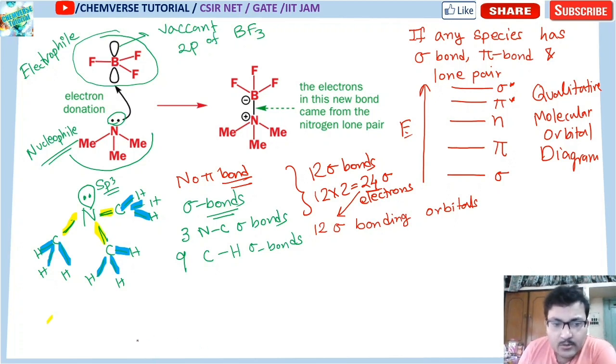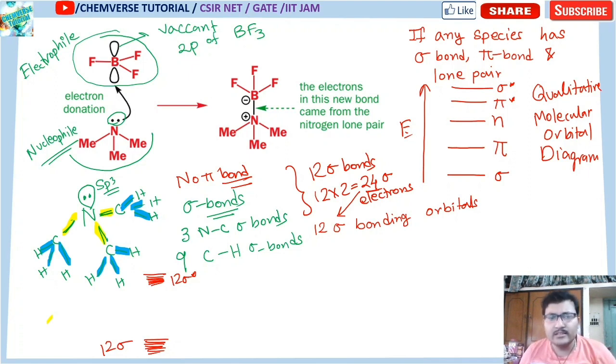There will be 12 sigma bonding orbitals, and automatically they will have 12 sigma star anti-bonding orbitals. If there is sigma, there will automatically be sigma star. I am not talking about the bond energy of N-C or C-H, not like that. You only classify whether there is a sigma bond or not. Whatever the sigma bond is, it will be more stable than a pi bond.